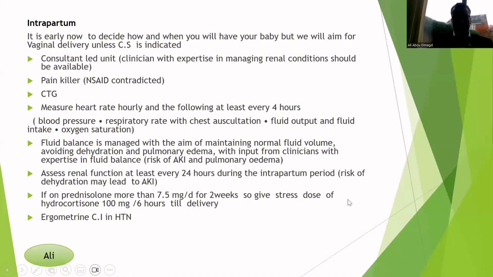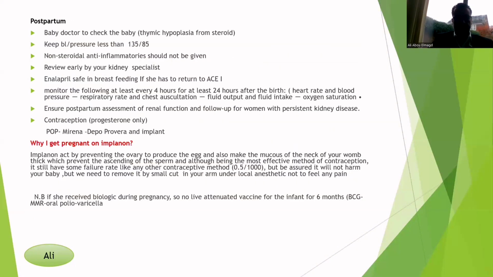So we have to keep a strict fluid balance during her delivery. We assess her kidney function every 24 hours, and if this patient receives prednisolone steroid for more than 2 weeks, we need to give her a stress dose of hydrocortisone 100 milligrams every 6 hours till delivery. Sure, in any patient with hypertension, we avoid ergometrine.